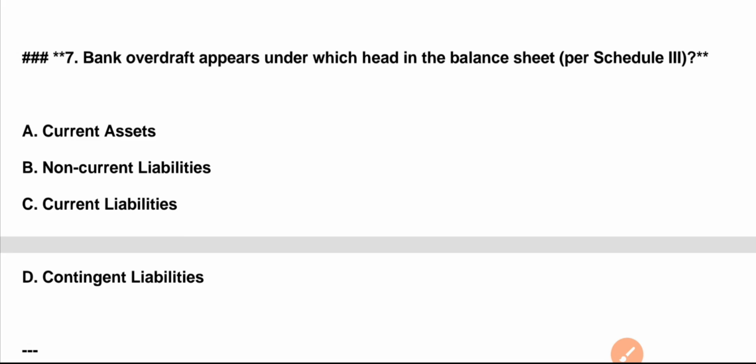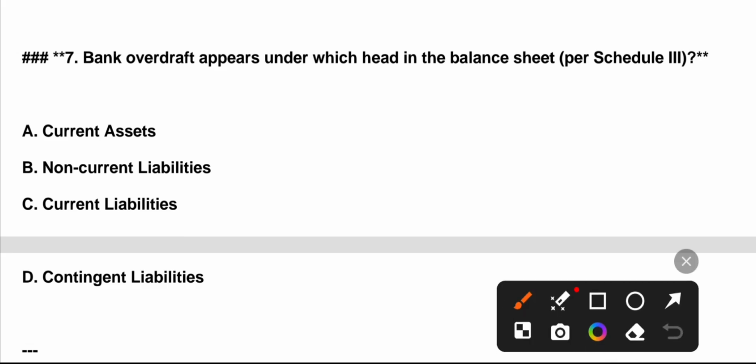Question number 7. Bank overdraft appears under which head in the balance sheet? A. Current assets. B. Non-current liabilities. C. Current liabilities. D. Contingent liabilities. Correct answer is option C.